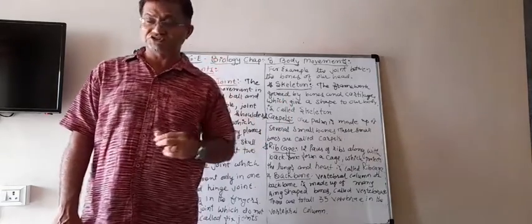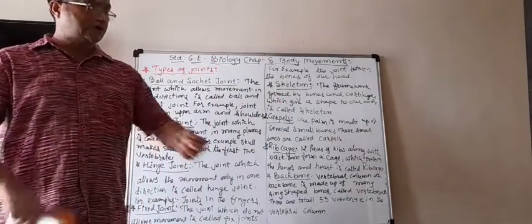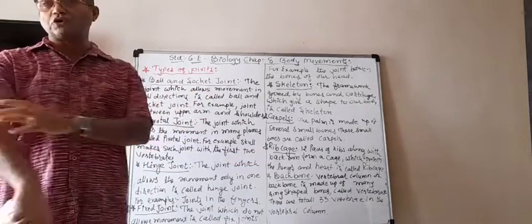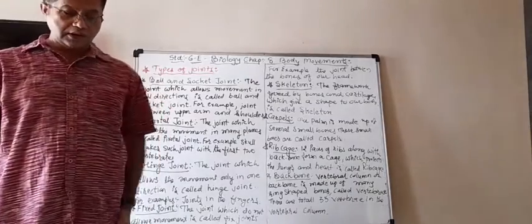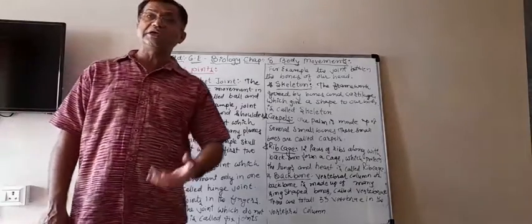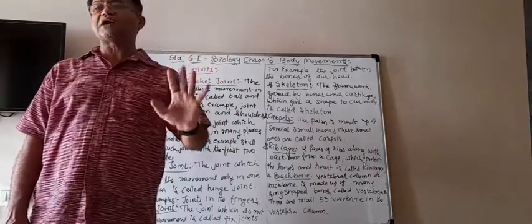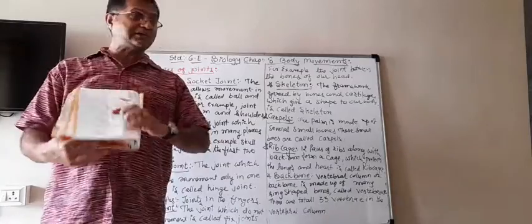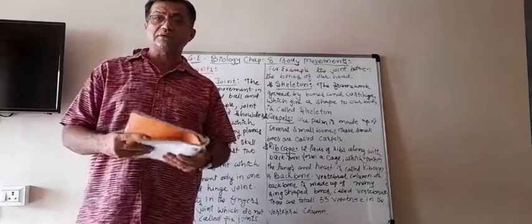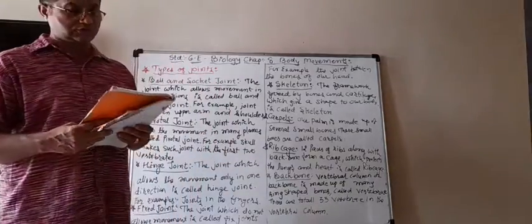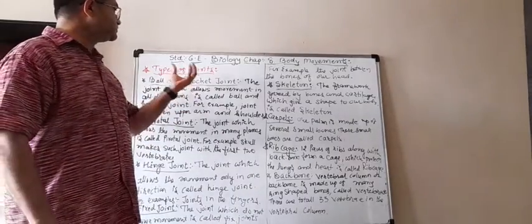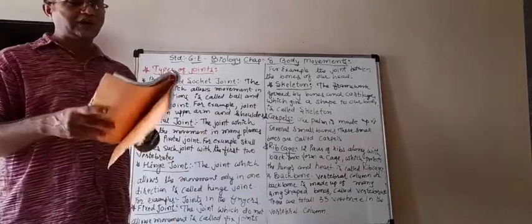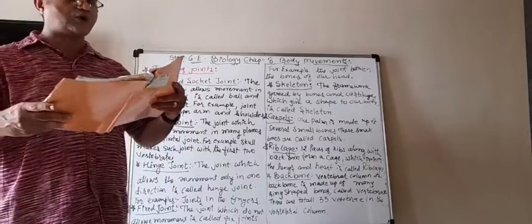bones meet each other. Here you can see that two bones meet each other, in the fingers also, in the shoulder, in our legs, in the knee, ankle, wrist, etc. So we learned about the joint, but now in this chapter we have to learn about different types of joints. So now we are going to learn about the different types of joints.